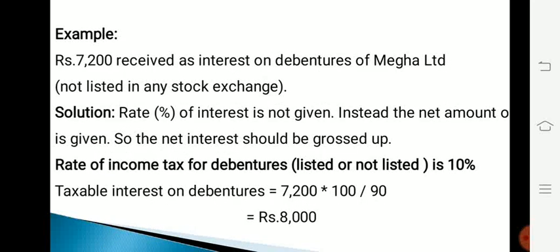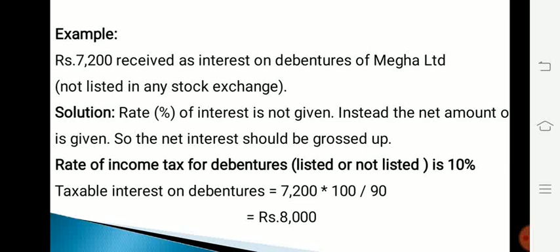Example, rupees 7,200 received as interest on debentures of Mega Limited, not listed in any stock exchange. The answer for this example is: in this example, rate of interest is not given. Instead of the rate, the net amount of interest is given, that is rupees 7,200 interest amount is given. So the net interest should be grossed up.